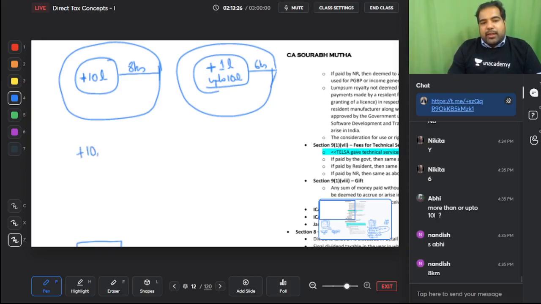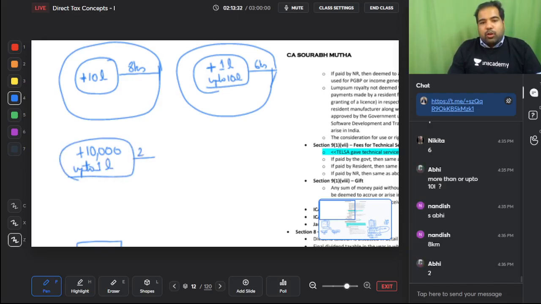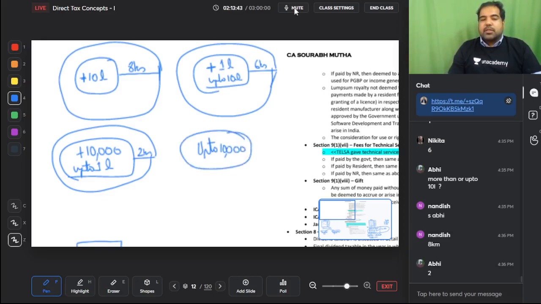If it's more than 10,000 population and up to 1 lakh, then 2 kilometers, excellent. And if it's a very small place, but it's still called a town, that is up to 10,000, then only the municipal limits. This is the urban area.